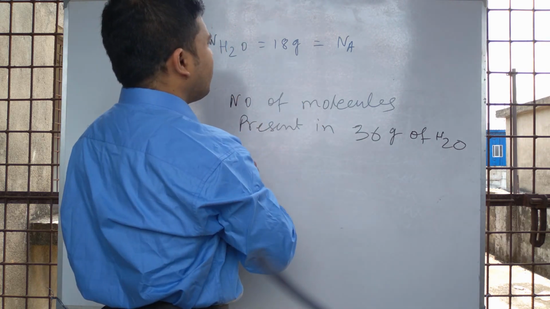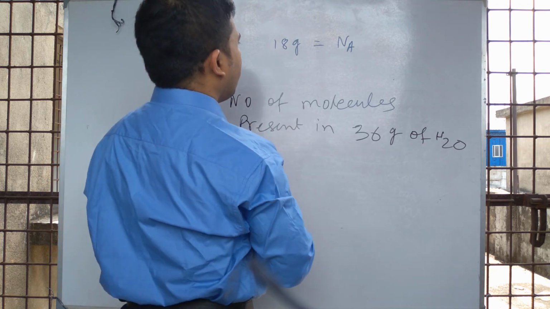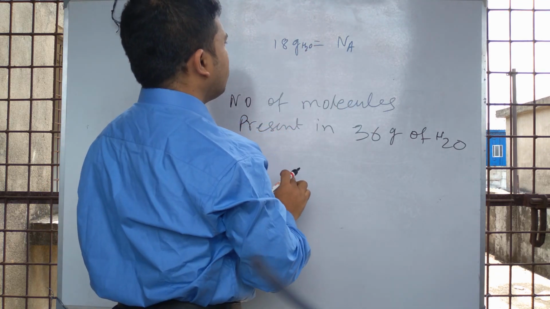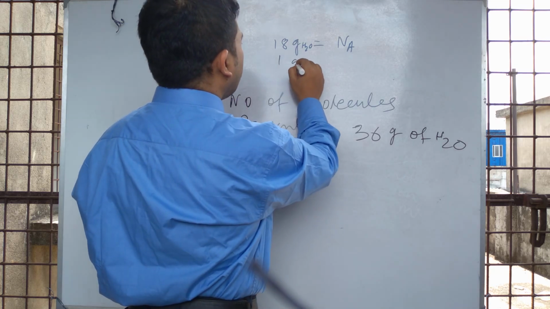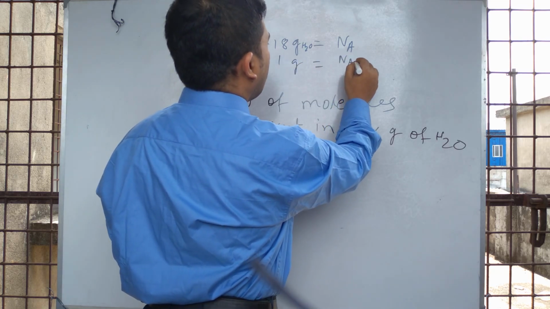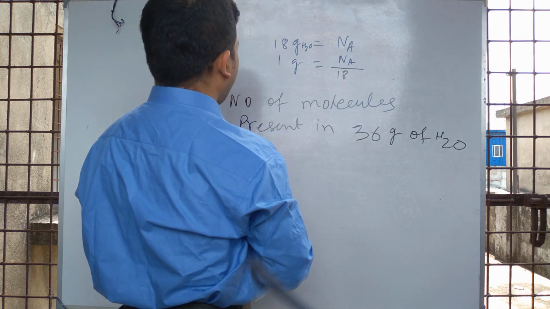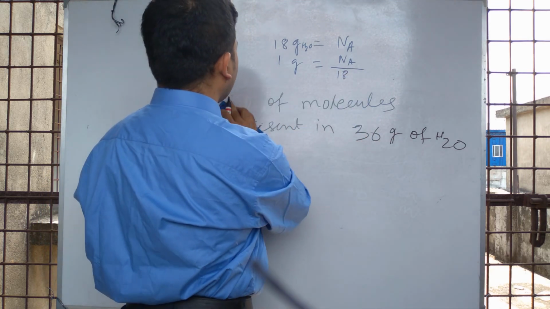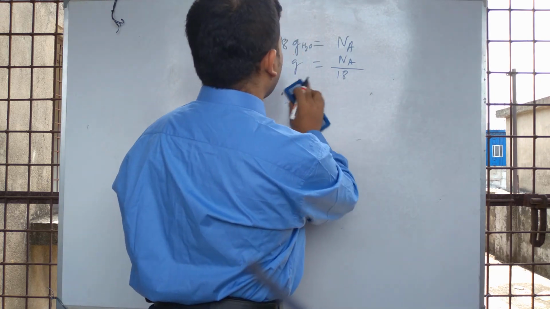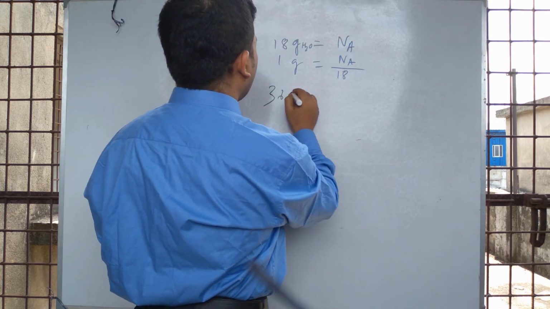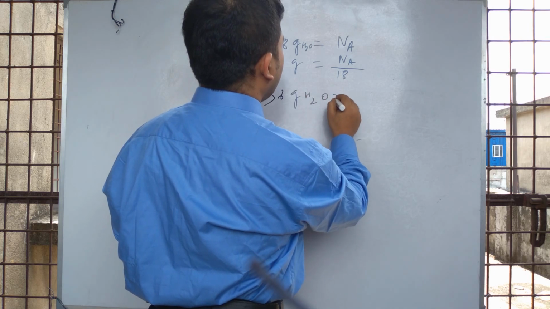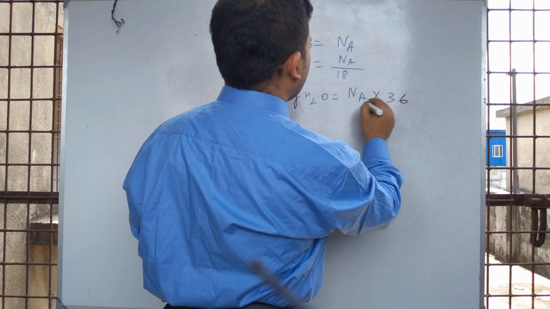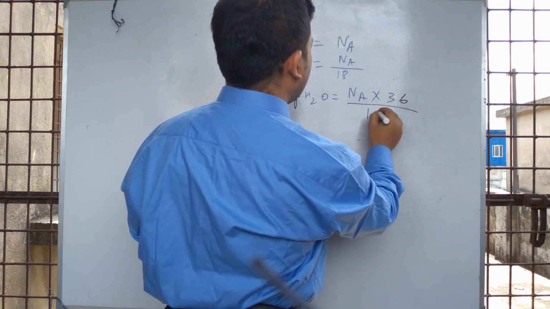Our main basis is that 18 gram of water contains Avogadro number of molecules. So 1 gram of water equals Avogadro number by 18, and 36 gram of water contains Avogadro number into 36 by 18.